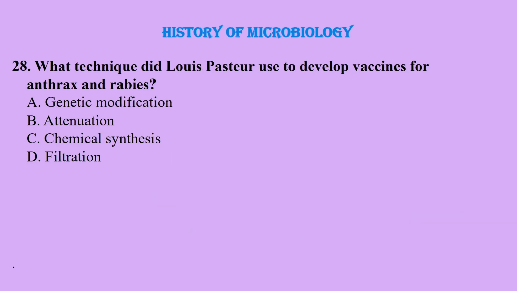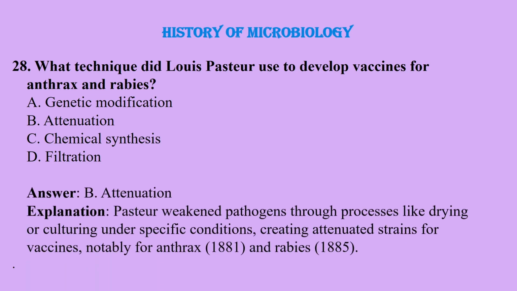Question number 28. What technique did Louis Pasteur use to develop vaccines for anthrax and rabies? Genetic modification, attenuation, chemical synthesis, or filtration? And the correct answer is attenuation.